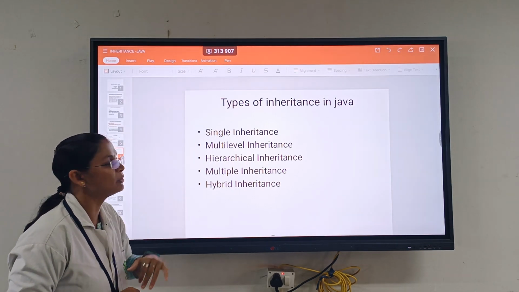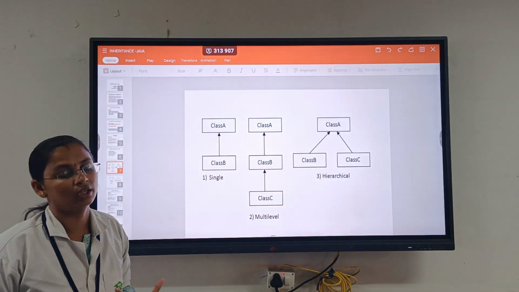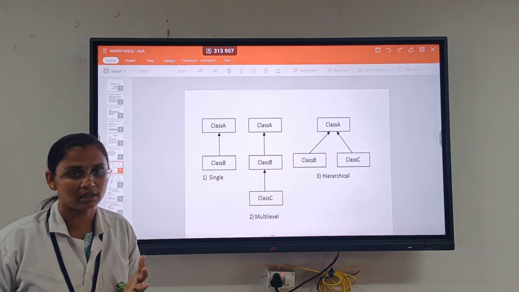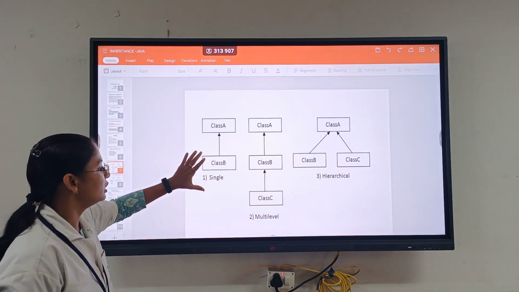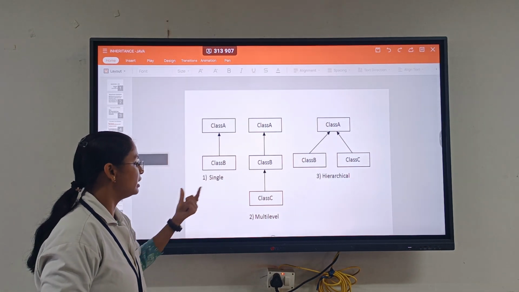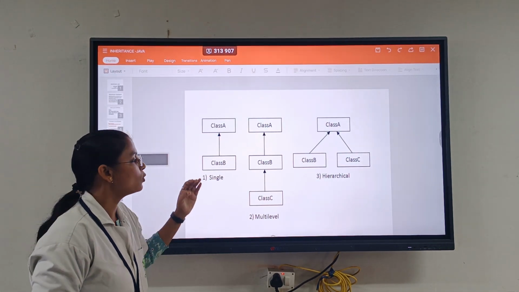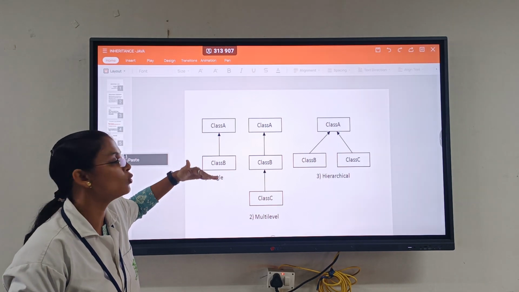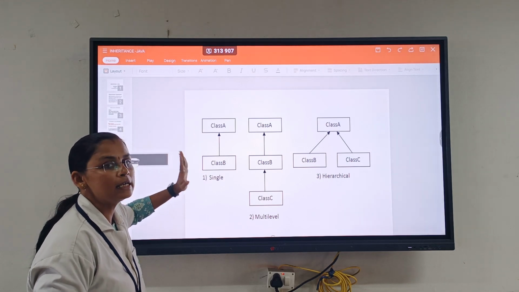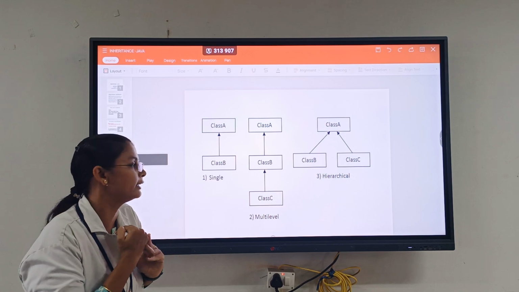Now we are going to see single, multi-level and hierarchical inheritance. What is the basic structure of our program? For single inheritance, we have some basic structure. Here I have mentioned both class B and class A. Class B is a child class, and class A is a parent class. So class B is inheriting class A. The child is inheriting a base class. Only a single base class and parent class is called single inheritance.